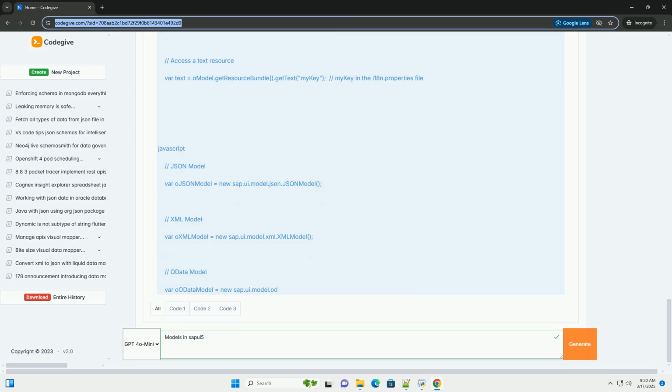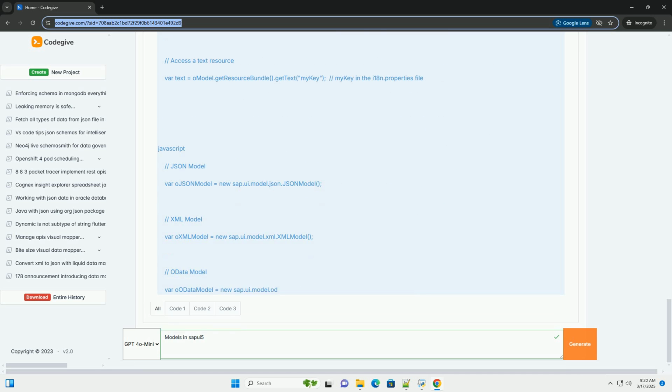List binding example, XML view. In this example, /products is a binding path to an array of products in the model. name and description are binding paths to properties within each product object in the array.